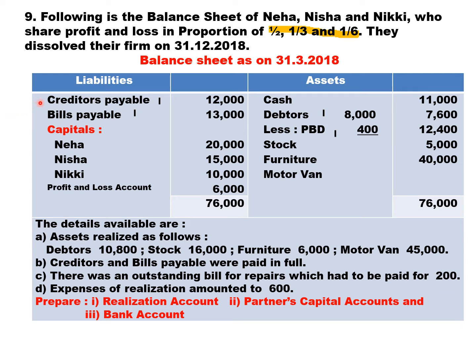That means along with creditor and BP, repair 200 is also paid. Expenses of realization amounted to rupees 600. So totally 4 payments we need to make: creditor payable, BP, repair, and realization expenses.